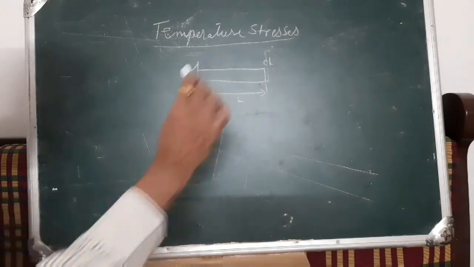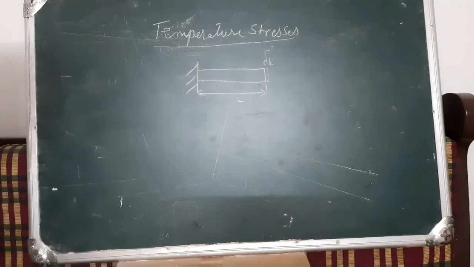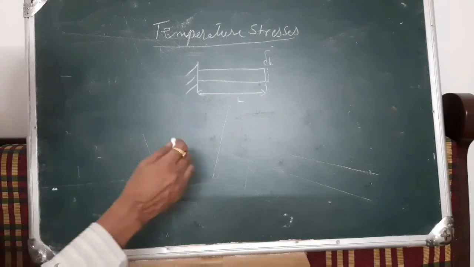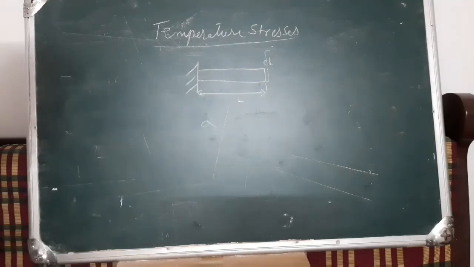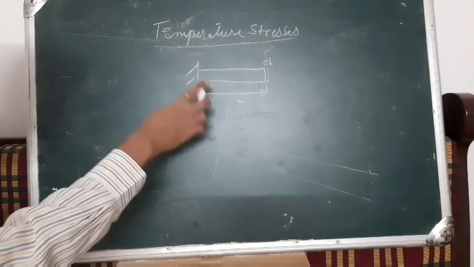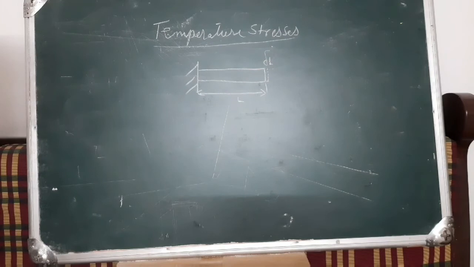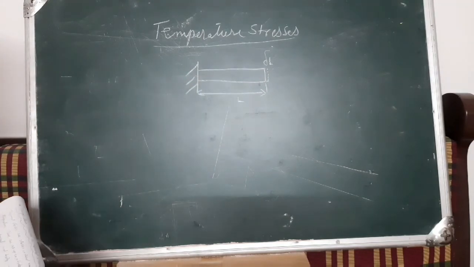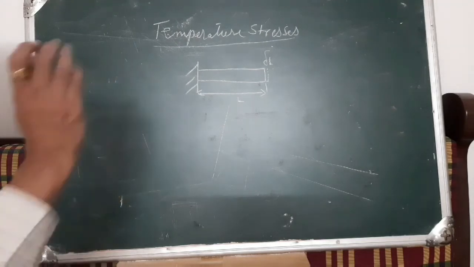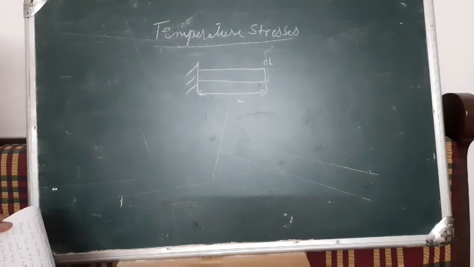When it is open, there will be a free expansion, and that expansion will depend again on alpha, the coefficient of expansion of the material. So the temperature stress is due to the restriction in expansion of the component.